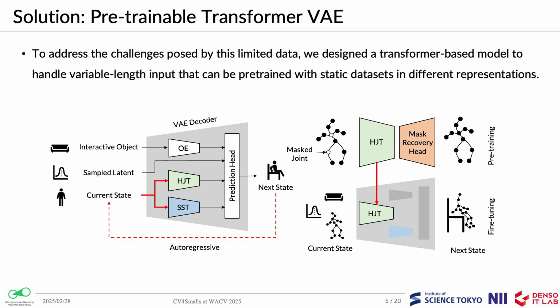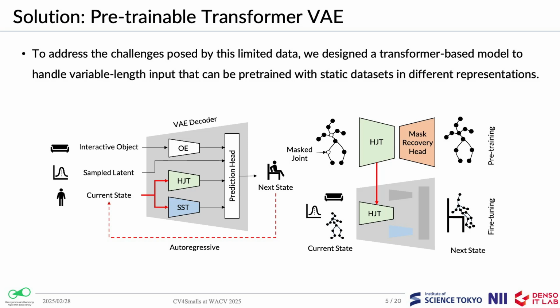This encoder can be pre-trained on diverse datasets with different skeleton representations before fine-tuning for specific tasks. By leveraging existing motion datasets, we improve generalization while reducing reliance on task-specific data. On the other hand, the spatiotemporal state, which contains continuous action labels and goals, is considered task-specific. We designed a spatiotemporal state transformer, SST encoder, for feature extraction. Eventually, features from the object encoder, HJT, and SST are fused in the prediction head to generate the next character state.